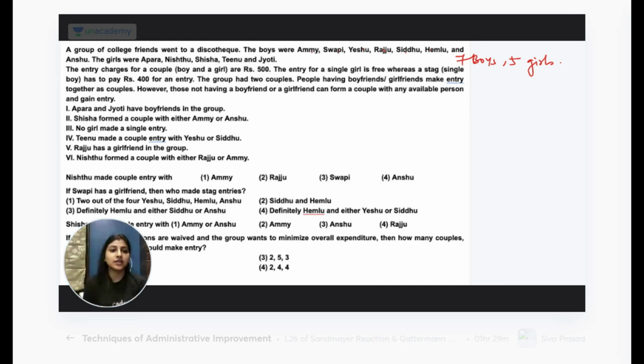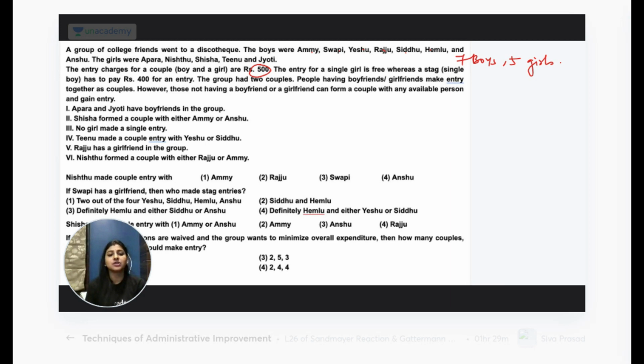It's okay. The entry charges of a couple, boy and a girl, are 500, and the entry charges for a single girl is free, whereas a stag, that is a single boy, has to pay 400 for an entry. The group had 2 couples. People having a boyfriend or girlfriend make entry together as couples. However, those not having a boyfriend or a girlfriend can form a couple with any available person and gain entry. Aparna and Jyoti have boyfriends in the group. Okay, so let's put it like that.